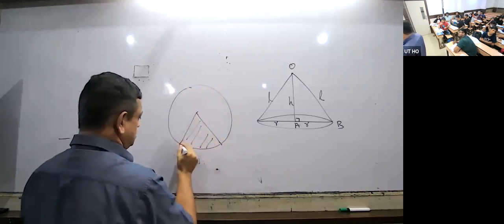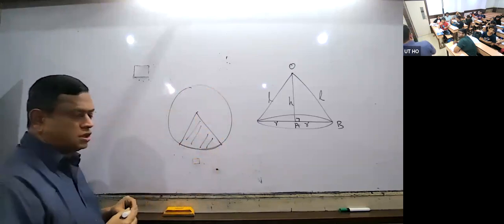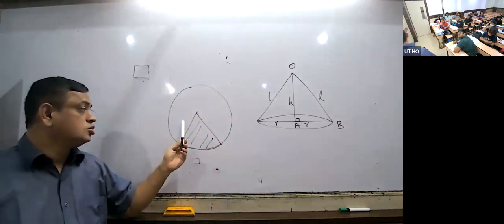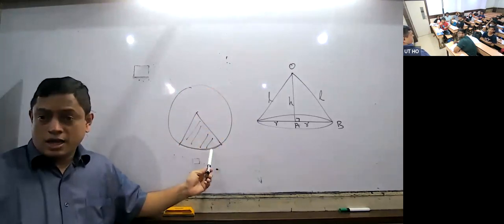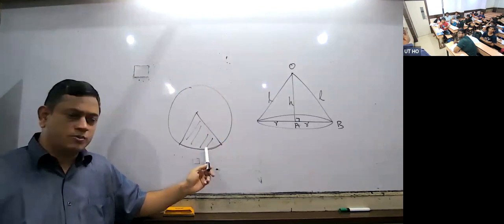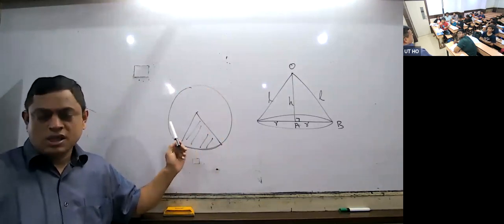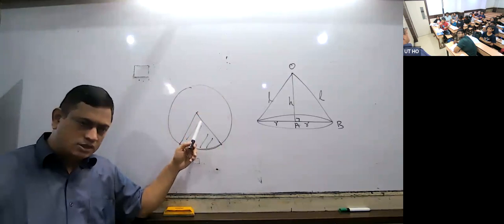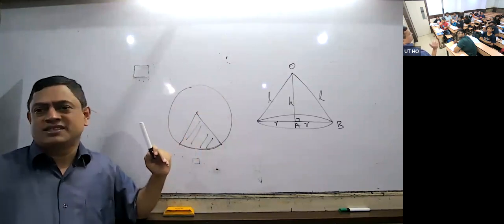This is a sector. It is a region enclosed between two radii and an arc. If the arc is minor, it is called the minor sector. The other part is called the major sector. Do you know what I mean by segment?